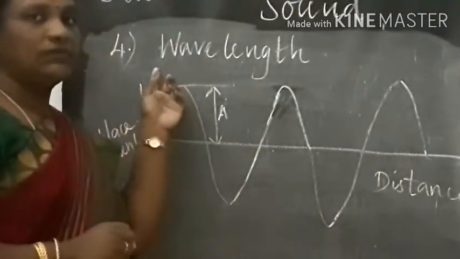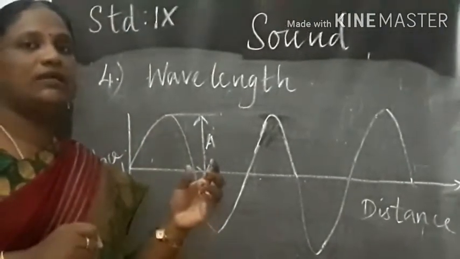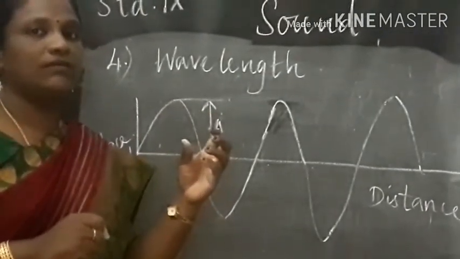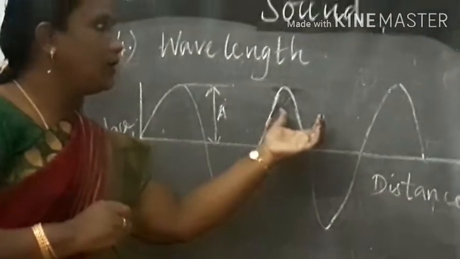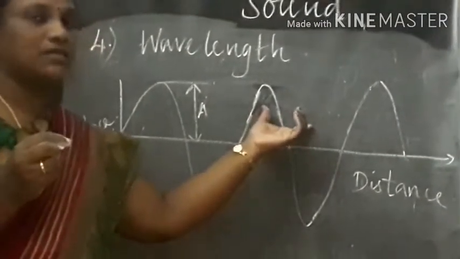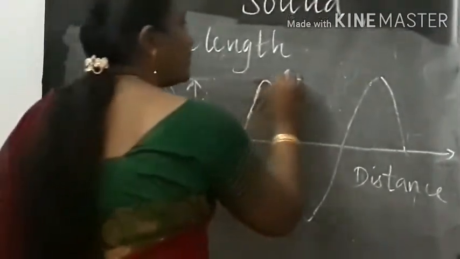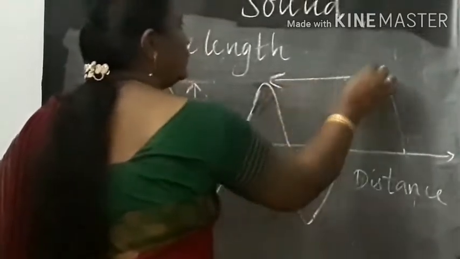So what is the wavelength? Wavelength is the minimum distance that is traveled when the waves repeat. Here this is the wavelength.